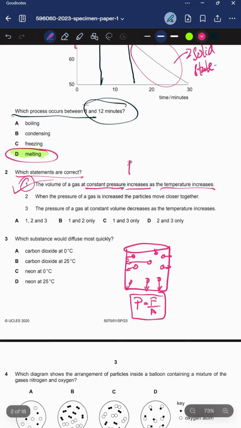All right. So you can also use the general gas equation, PV = nRT, and you can compare them. So if you are keeping the pressure constant, right?